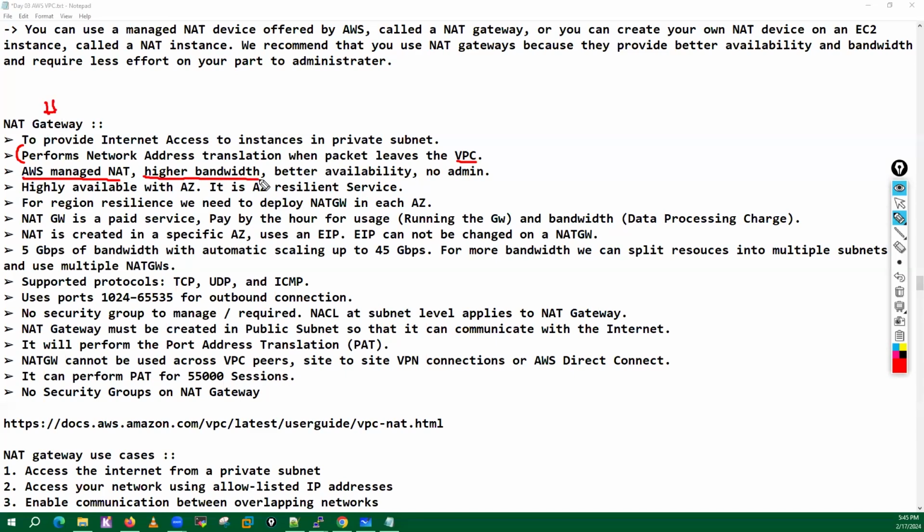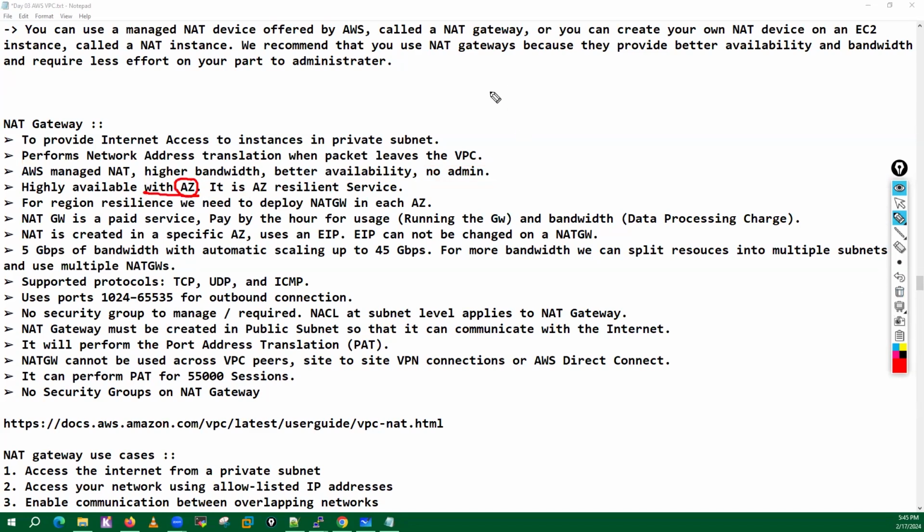It has high bandwidth, better availability, and there is no administration. I mean, you don't need to configure any type of NAT rules, nothing like that. You just create this NAT gateway. You don't need to make any changes there. It is highly available within the availability zone, guys.